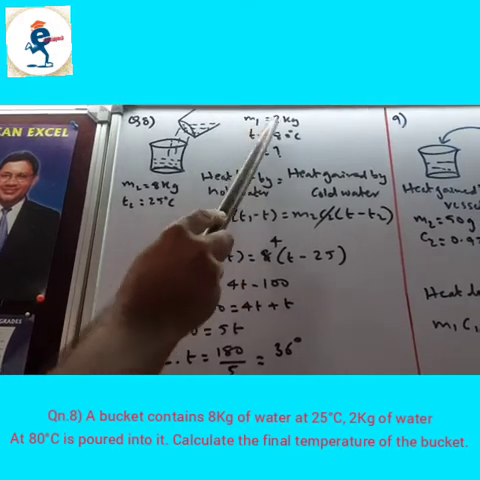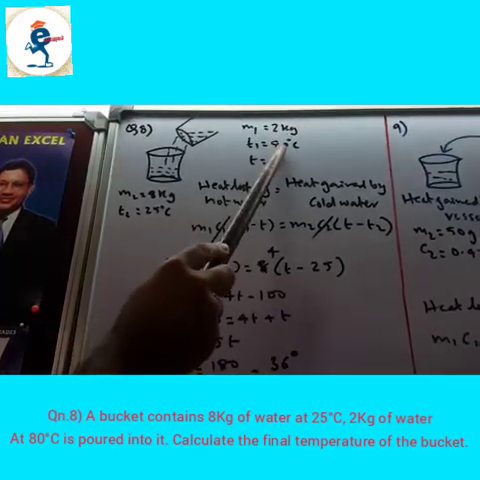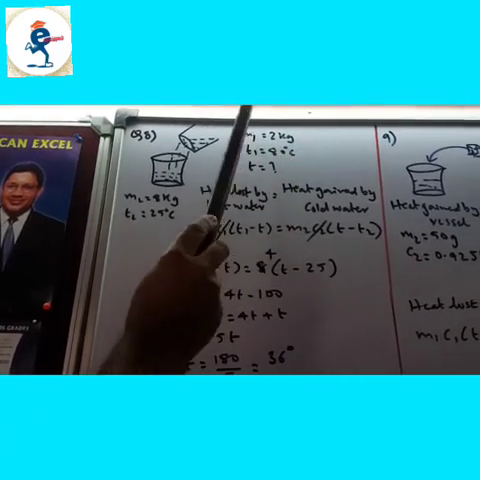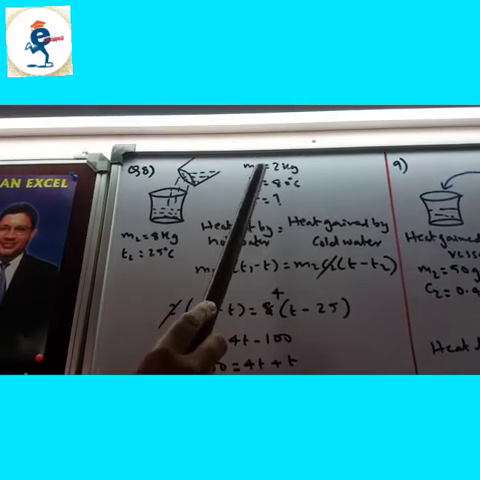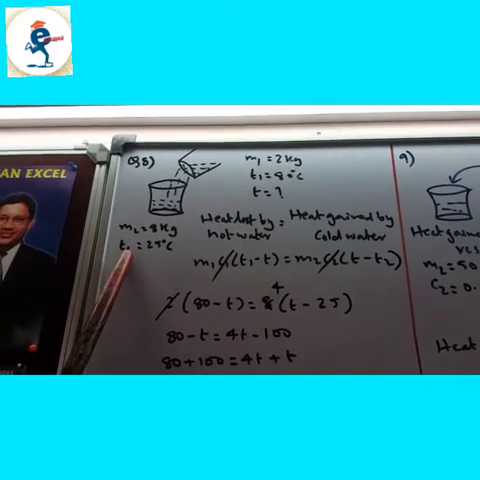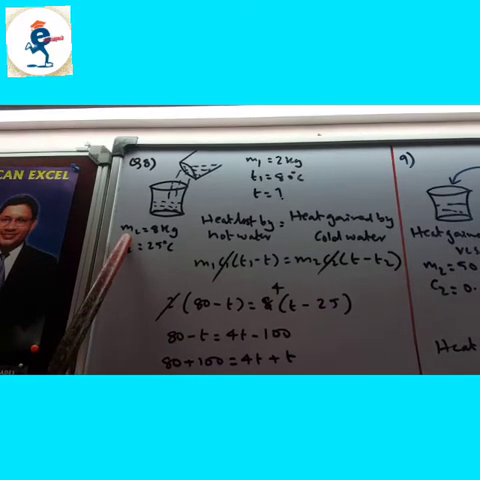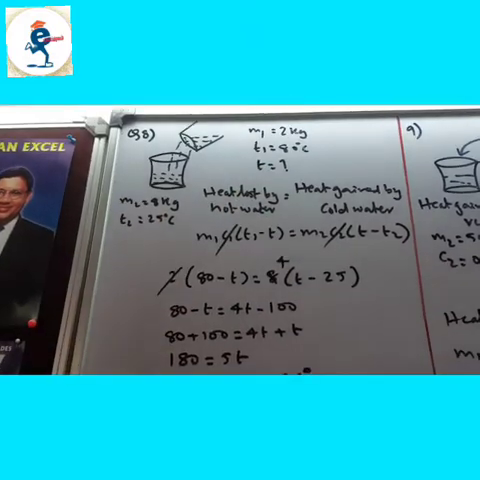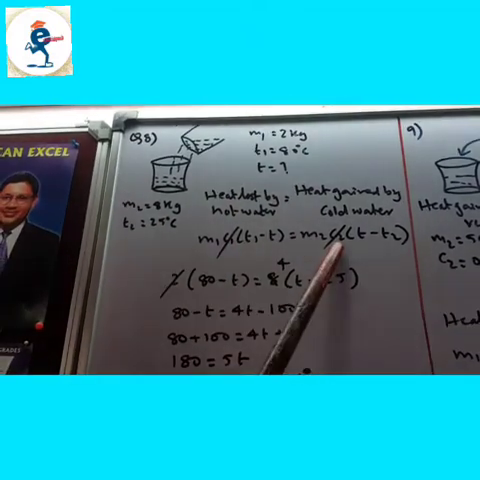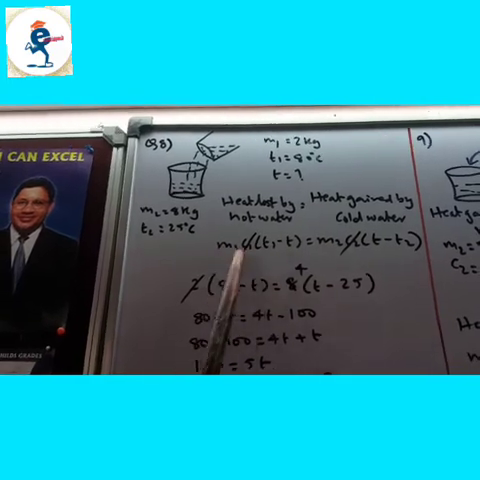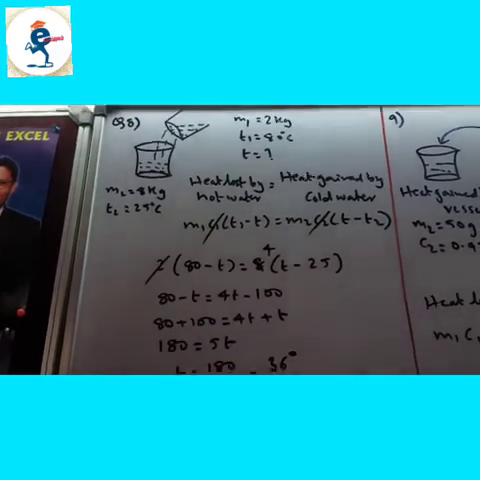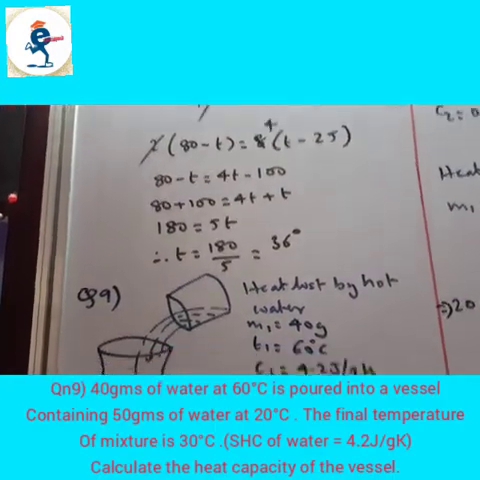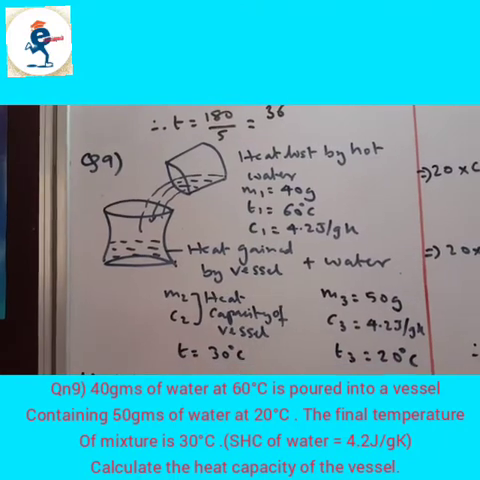Now why have we taken M1 as 2 kg and T1 as 80? Because these are the hot body, that is hot water. Hot water is always taken as M1 C1 T1 and cold water is M2 C2 T2. So cold water mass is given 8 kg, temperature of cold water is 25 degrees Celsius. We have to find out the final temperature. So now the C gets cancelled from both the sides because both are water. So substitute the values whatever they have given, find out the value of T, that is coming to 36 degrees Celsius.